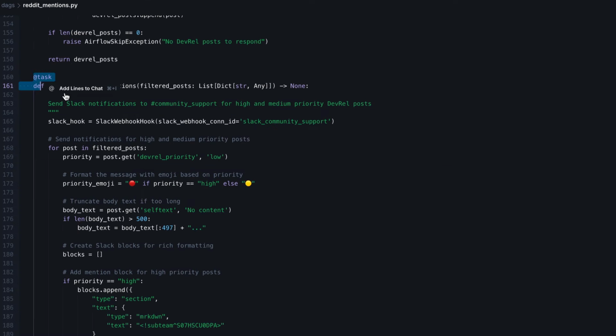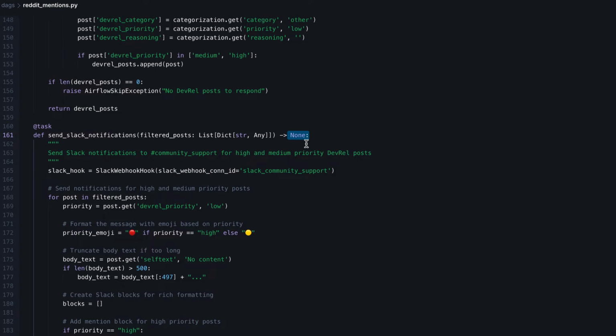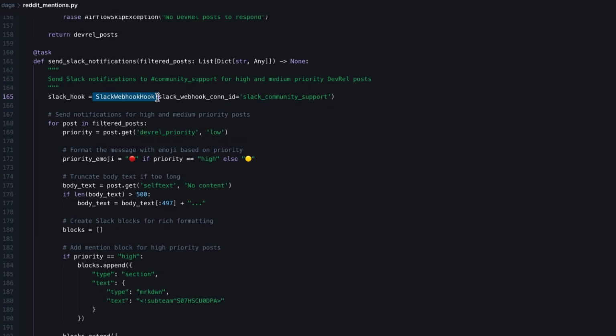All right, so this is the task we need to create, and as it is quite a long task, feel free to take a look at the code in the description below. But let me give you a quick explanation about it. First, this is the name of the task, send Slack notifications, that takes one parameter, filtered posts, that again we get from the previous task, filter DevRel posts. And this task returns nothing because we just want to send Slack notifications. Then we use the Slack webhook in order to connect to Slack, and you can see here that we use the connection Slack community support. So make sure that you have created that connection.